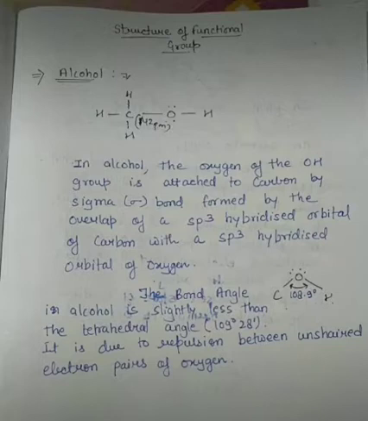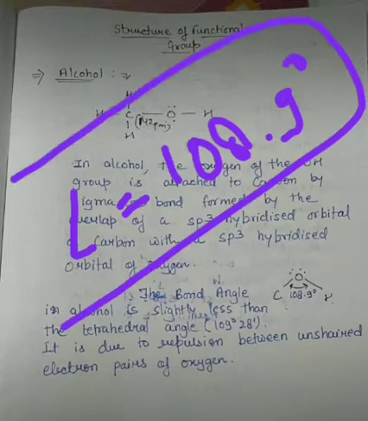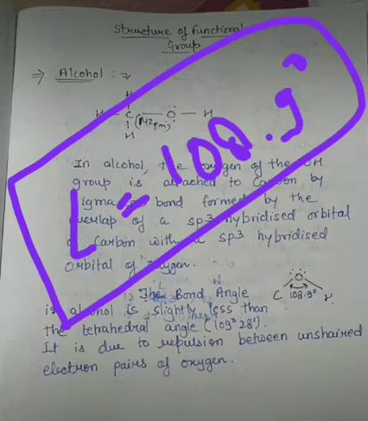The tetrahedral angle is 109 degrees 28 minutes, but in the case of alcohol the angle is 108.9 degrees. Why is it so?